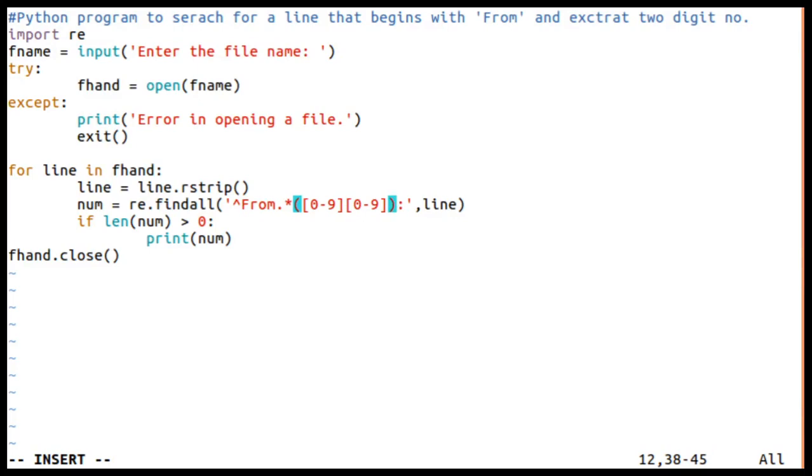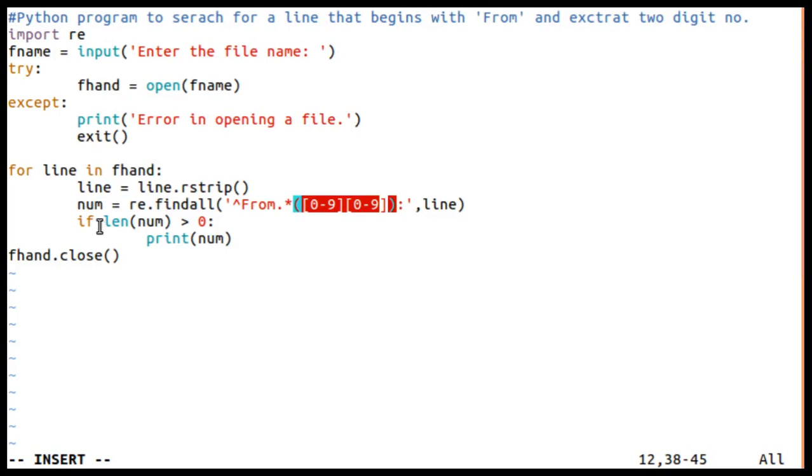This will be searched in this line, but remember we are interested in extracting only this. Whatever pattern or expression we want to extract should be enclosed within parentheses, so that it will search for the whole expression but extract only this much.